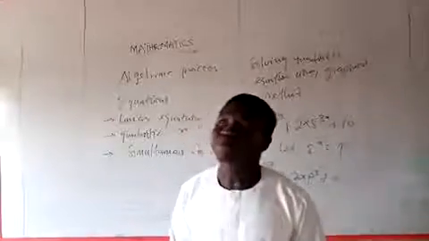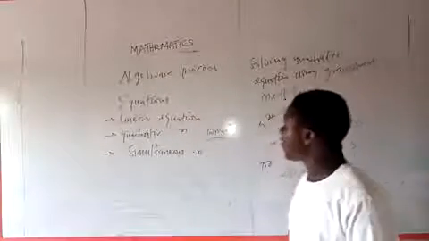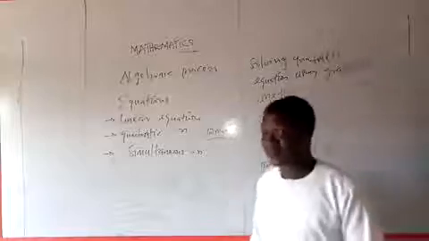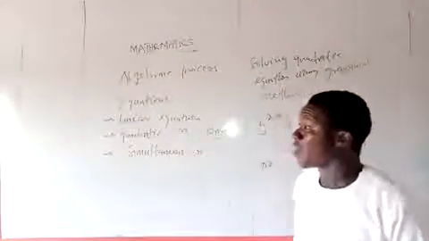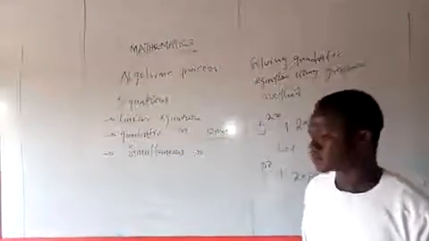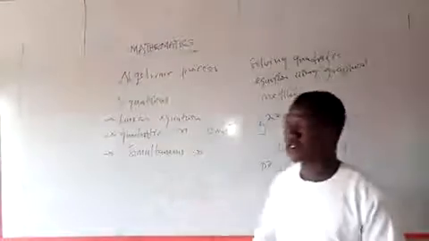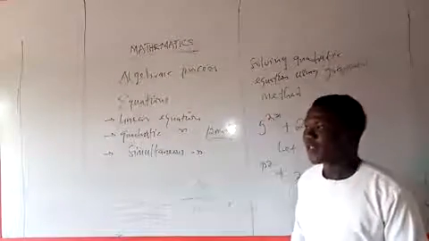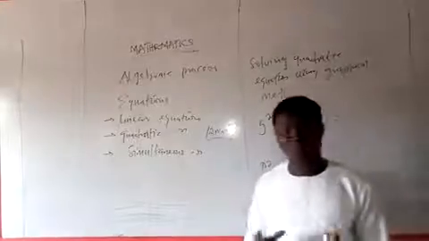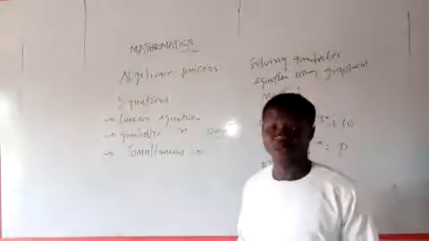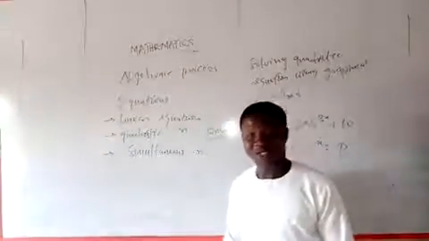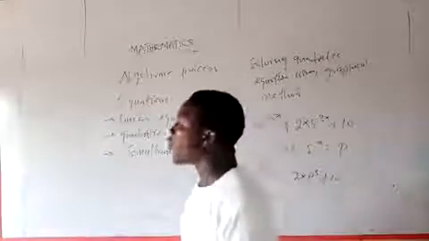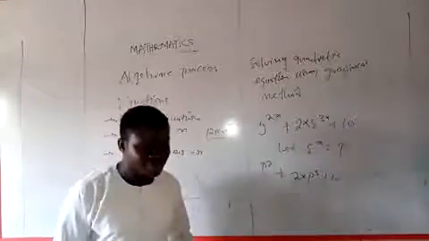Okay. Now another one that is very important. Simultaneous equation. It's either you are using substitution method or addition and subtraction. Okay?